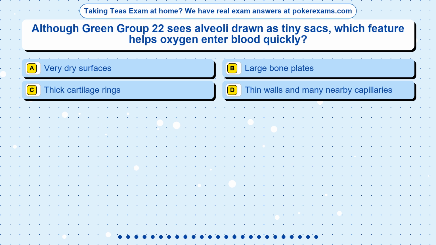Question 16. Although Green Group 22 sees alveoli drawn as tiny sacs, which feature helps oxygen enter blood quickly? Option A, very dry surfaces. Option B, large bone plates. Option C, thick cartilage rings. Option D, thin walls and many nearby capillaries.